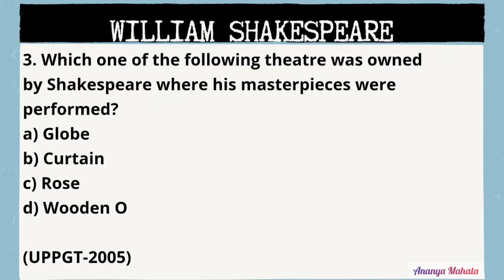The next question is, which one of the following theatres was owned by Shakespeare where his masterpieces were performed? Option A, Globe, option B, Curtain, option C, Rose, option D, Wooden O. We all know that Shakespeare was one of the chief shareholders of Globe Theatre. So the answer is clear. It is option A, Globe Theatre.